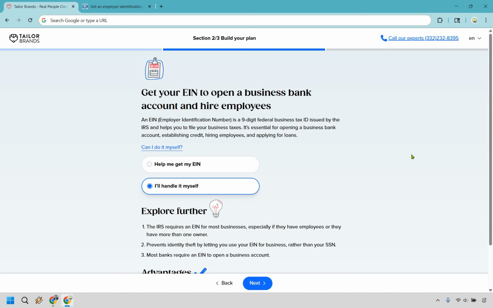A lot of the things Tailored Brands is going to handle. So if you're worried about, say, inputting the wrong information, or maybe you just don't want to handle any of that, a lot of people don't mind paying $100 to get someone else or a company to do that. So that, in my belief, is the reason why that's going to be there. But you are now aware of both of the options, and you can make the best possible choice for yourself. When you choose the one you want to do, simply click on next.